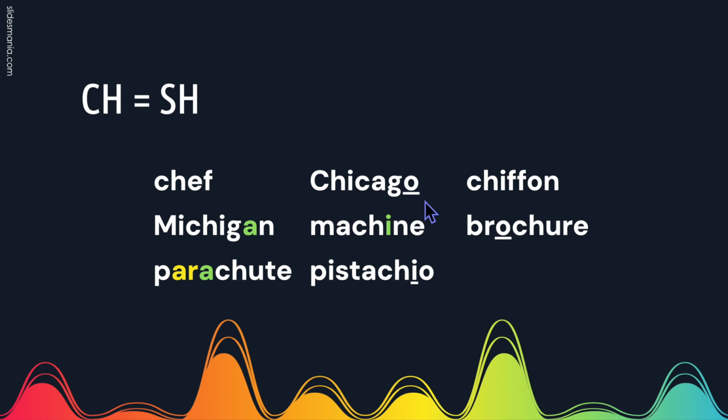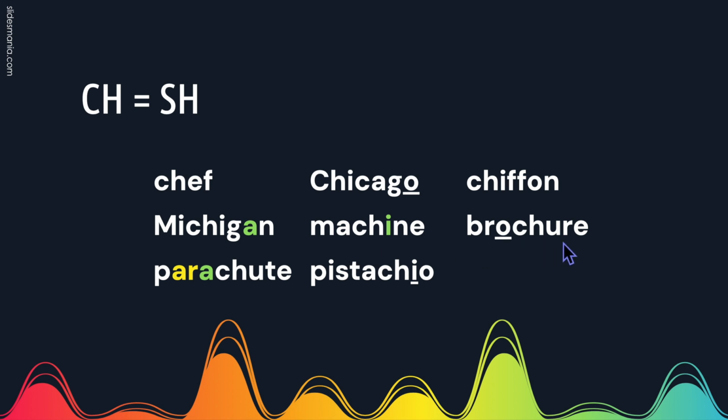Chicago. That's a city in the United States. Chiffon. That's a type of fabric. Michigan. Note that this A schwas. Michigan is a state in the United States. In this word, the I is going to sound like a long E.